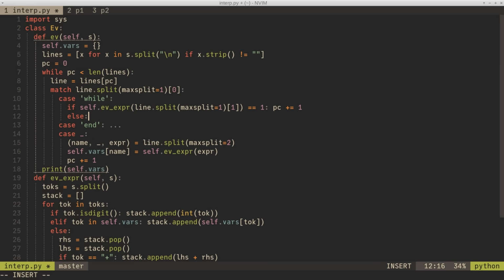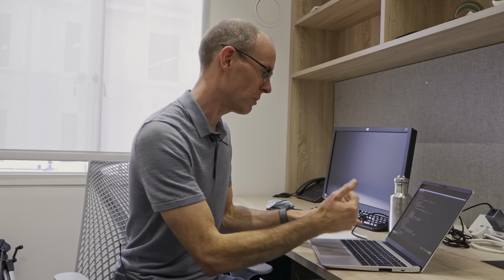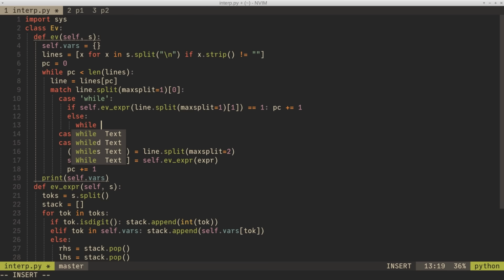Well, we're going to have to search through the program to find the end of the while loop, and then go one after that. Now, I'm going to assume we don't have nested while loops for the time being to keep our life a little simple. In the branch I'm typing now, the condition is false. Skip the while loop. So I'm going to look forward in the program and keep looking until I find the end keyword. Actually, I should get paid money for how often I'm using max split and split. I'm not sponsored, but if anyone does want to sponsor me for using that, that's a very niche sponsorship and I would question your sanity.